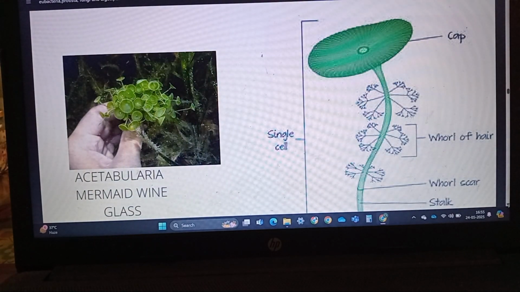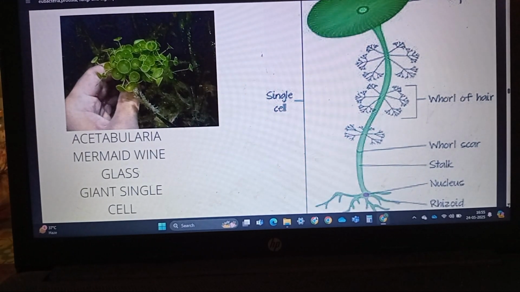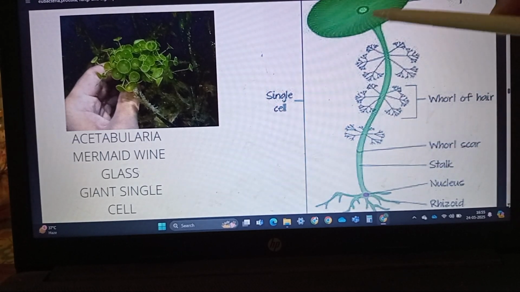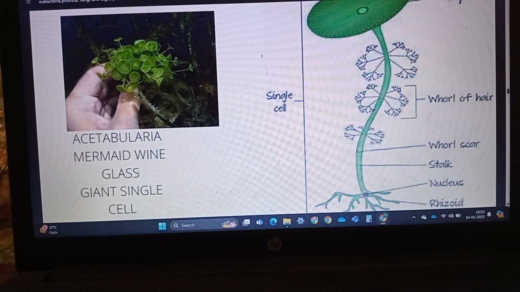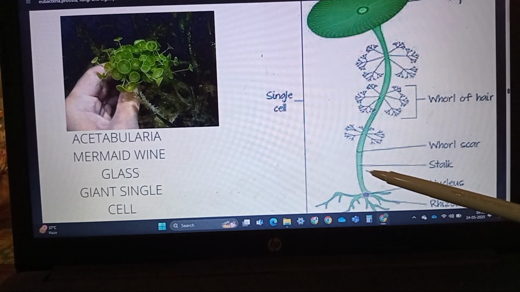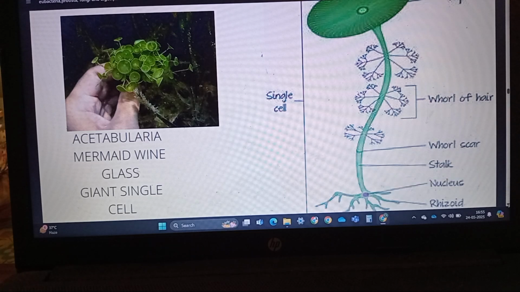Third is Acetabularia. This Acetabularia is a single cell. This whole is a single cell with a single nucleus. This is a green alga, Chlorophyceae, and it was used to demonstrate the importance and function of the nucleus. The nucleus controls the function of the whole cell.